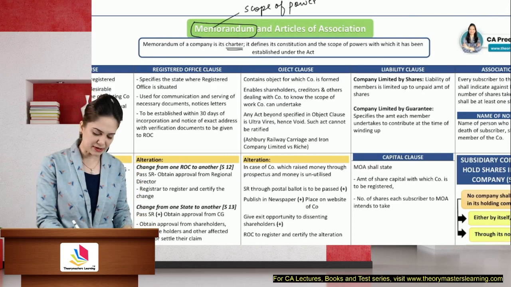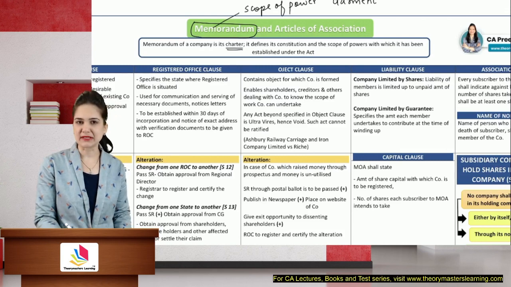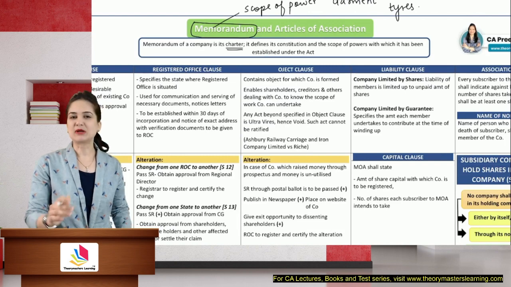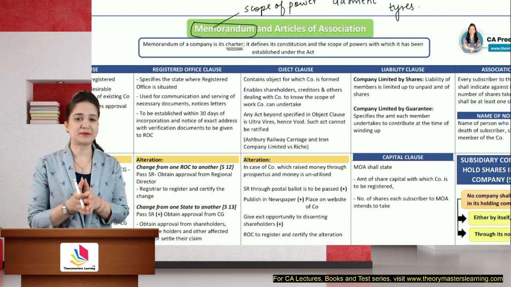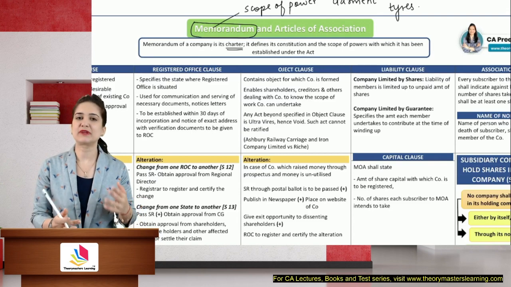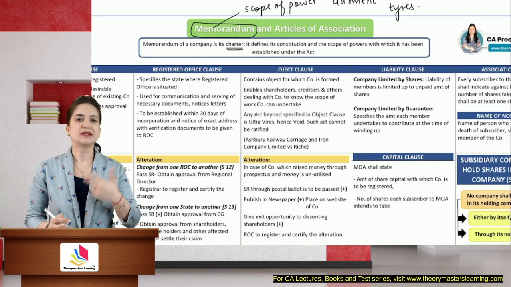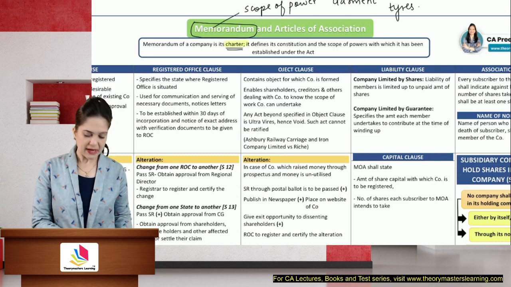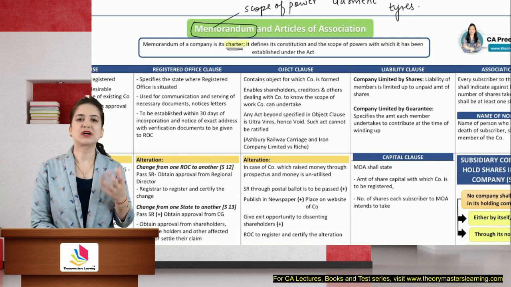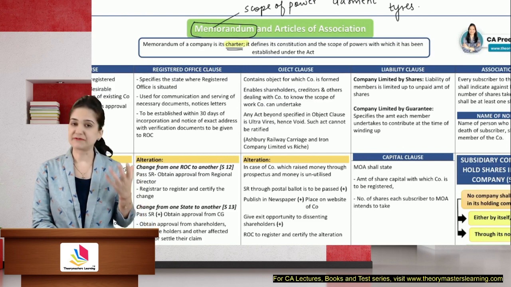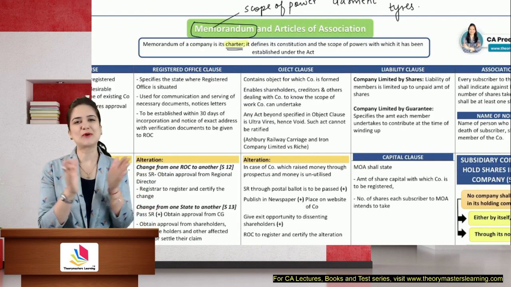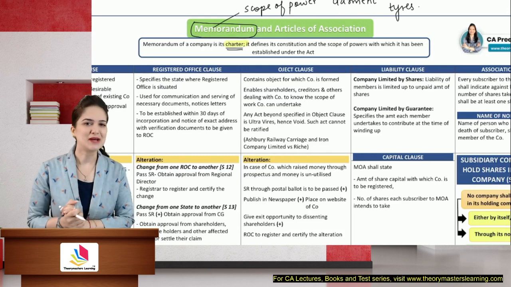If I have a garment manufacturing company, the company is authorized only to manufacture garments. Can the company manufacture tires? No, because it is not within the scope of powers of the company. If you want the company to manufacture tires, then you'll have to specifically authorize that through the memorandum. So the memorandum is the charter of the company. It is the basic document on which the company is incorporated. It defines the scope of power. It also restricts the power because the company can perform only those acts which are authorized by the memorandum.